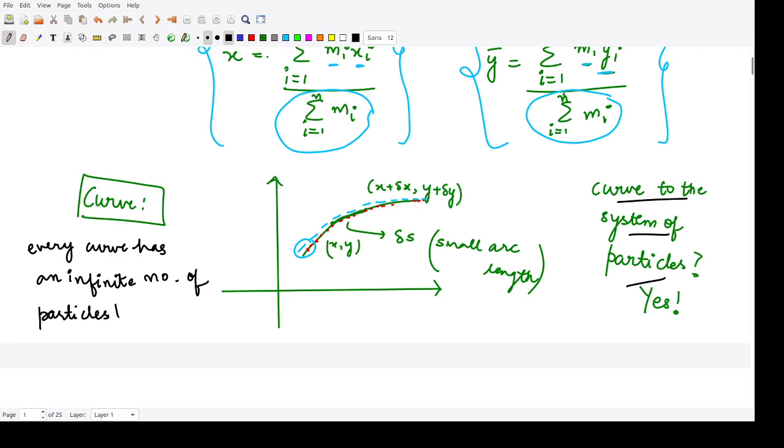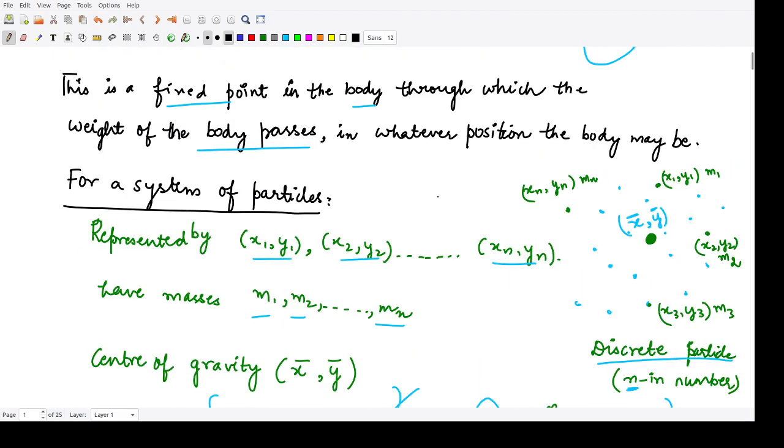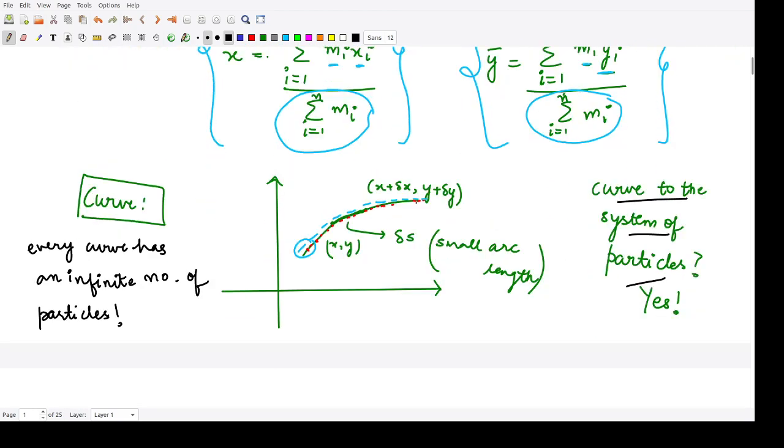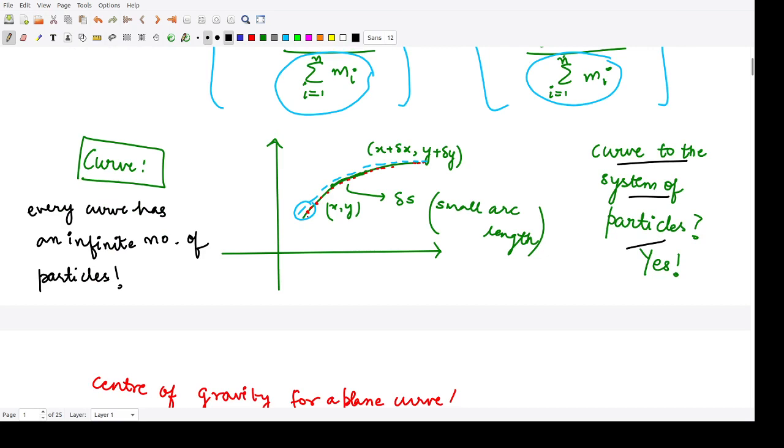This is a more general case of the previous one, where we studied only n particles. Now in a curve we have a continuous nature of particles, so one particle cannot be distinguished from another. These are very minute and tiny particles present on this curve.